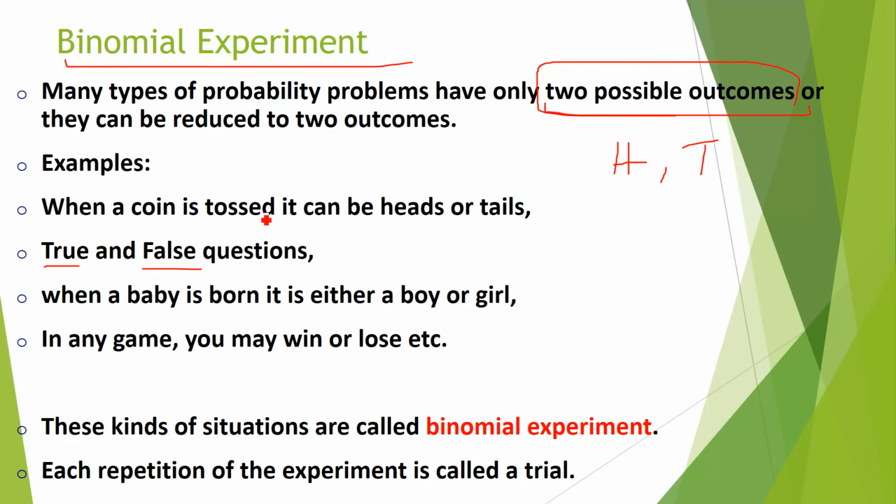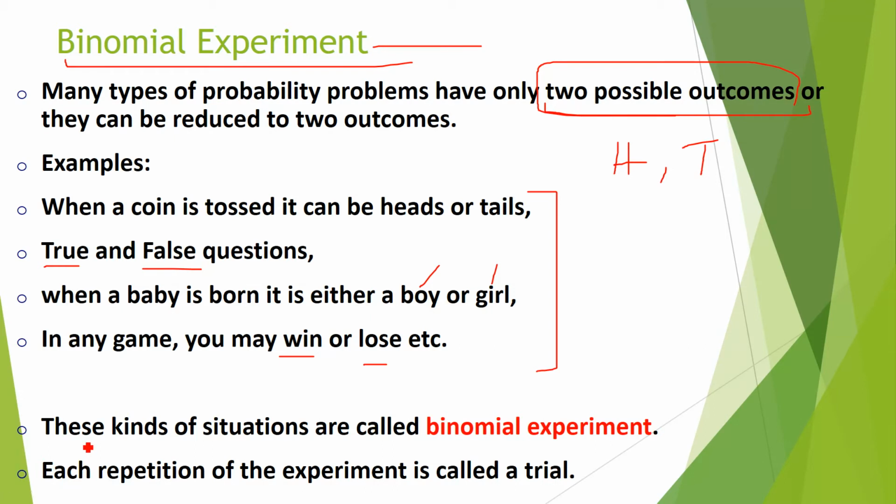See here, these are the examples I have written for you in order to understand two possible outcomes. When a baby is born, there are only two choices, maybe a boy or a girl. Similarly, if you are playing a game, there are only two outcomes: maybe you will win the game or you will lose the game. Right? So many types of probability problems have only two possible outcomes. These are examples of two possible outcomes, and this kind of situation is called the binomial experiment.